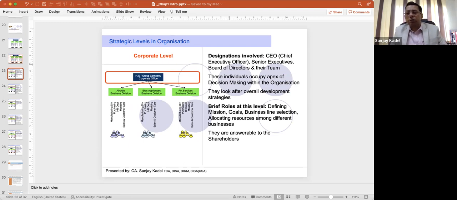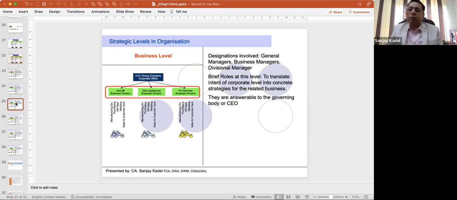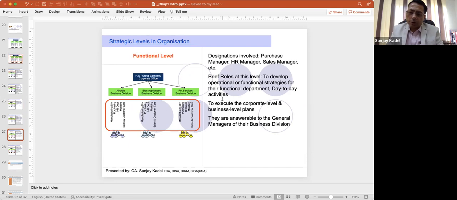But at the business level, what are the designations involved? General managers, business managers, divisional managers. At functional level, sales managers, HR manager, finance and accounts manager, such kind of designations are involved.